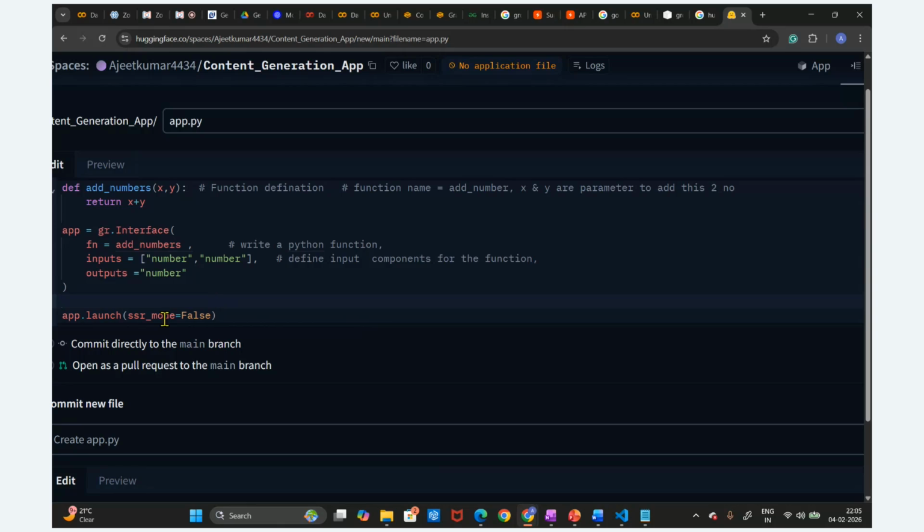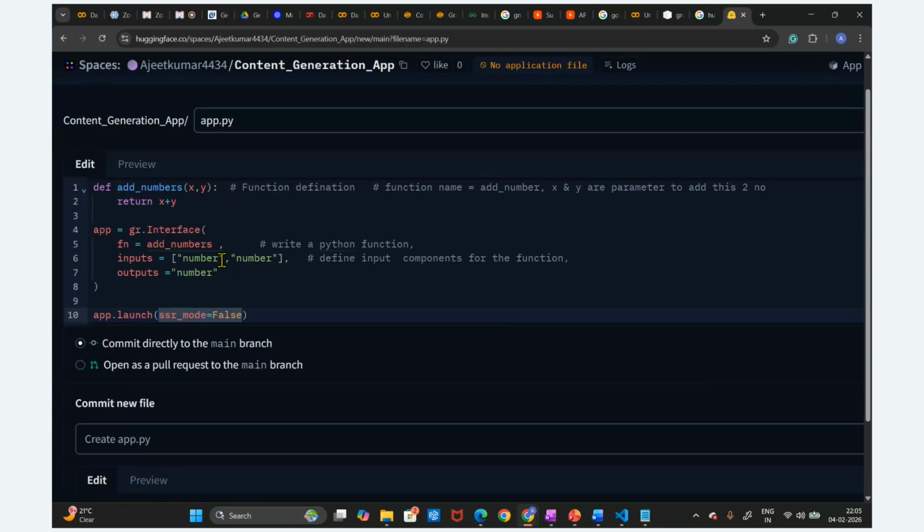What is this SSR mode? It means whether a link is going to be created, right? Share the public link. By default it is true, but whenever you deploy on Hugging Face, we don't need to create the public link again. That is the reason we write SSR mode equal to false. So this is the code we have written.